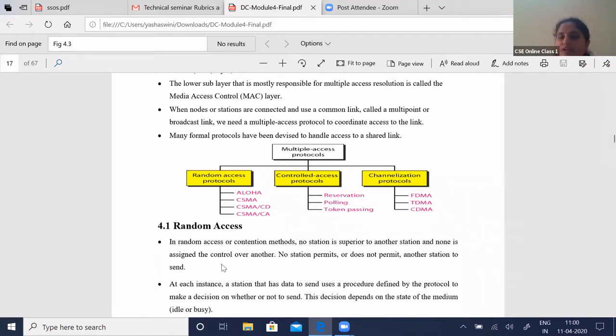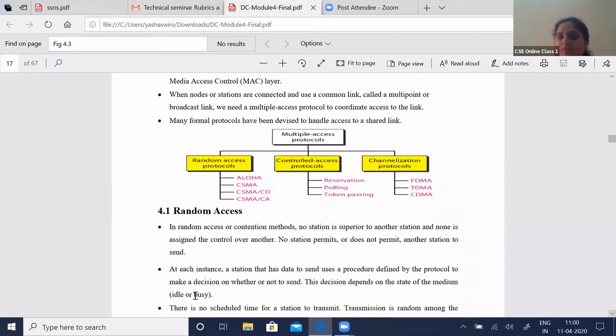In random access, in each instance the station has to either send or receive data, and the decision is taken based upon two states: whether the state is idle or busy. There are basically two states, idle and busy.